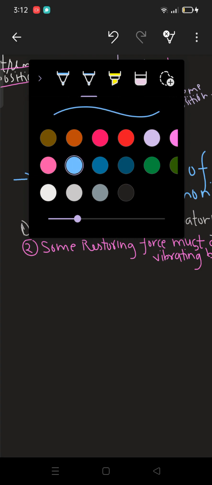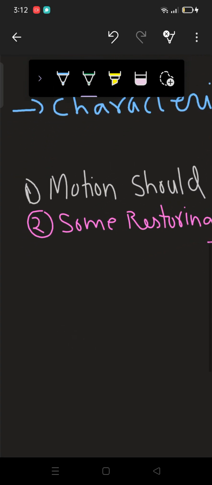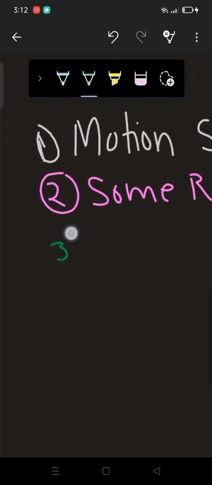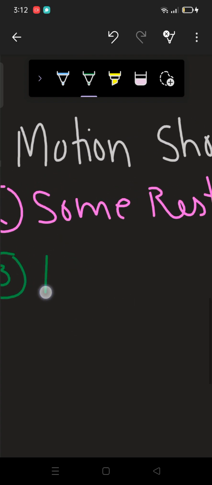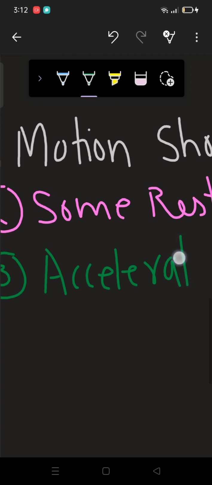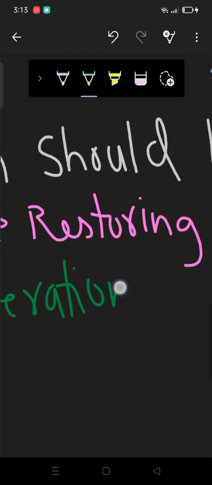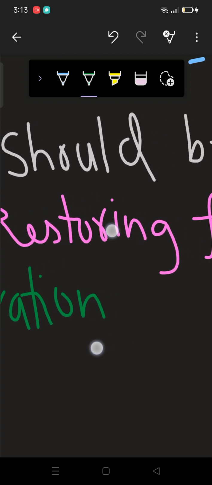What's the third point? Let's read that. The third point is acceleration. This is a very important, very main point to prove whether the particular motion is simple harmonic motion or not.